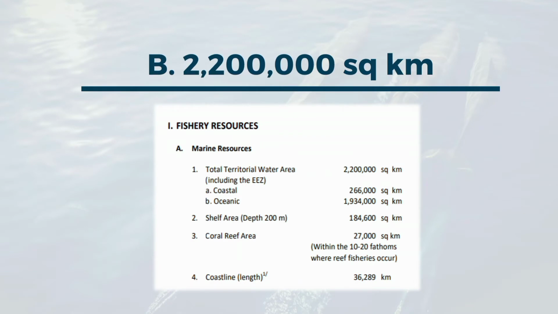The correct answer is B. 2,200,000 square kilometers. The marine total territorial water area including the exclusive economic zone is 2,200,000 square kilometers: 266,000 square kilometers in coastal and 1,934,000 square kilometers in oceanic.